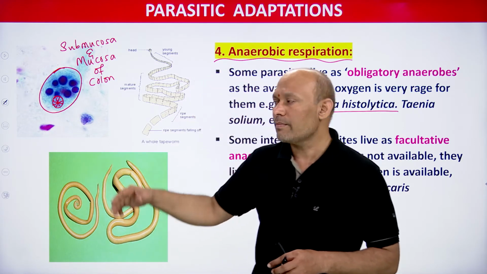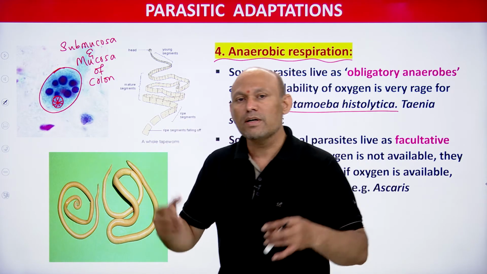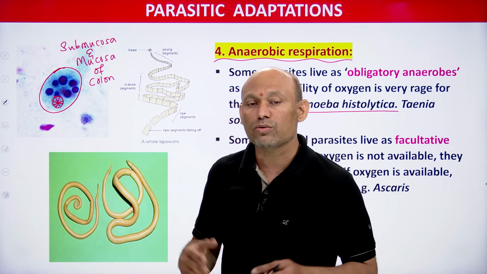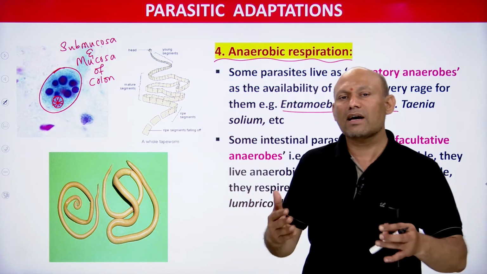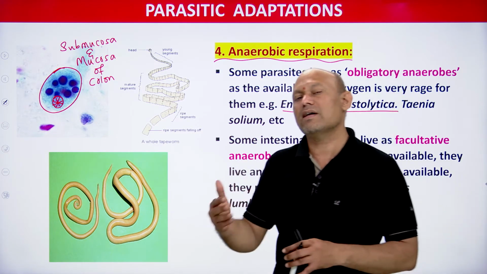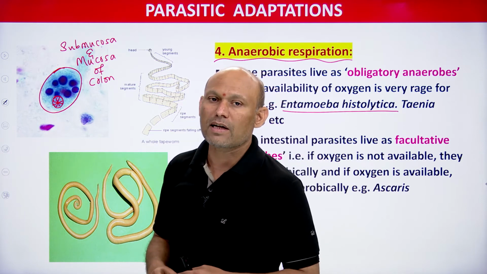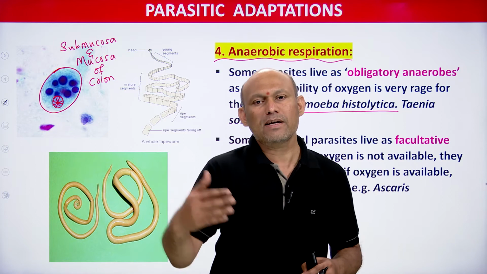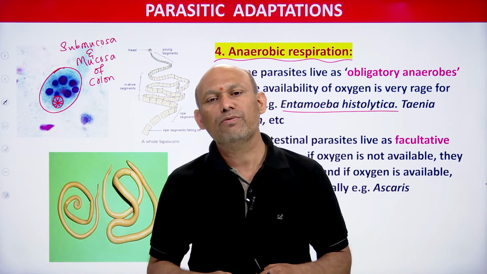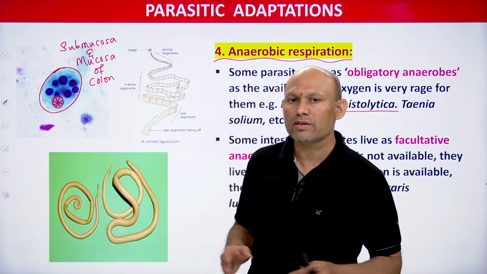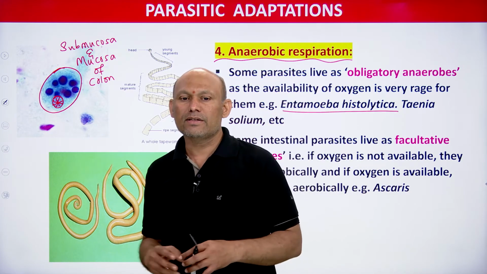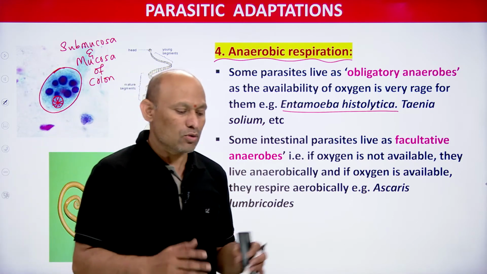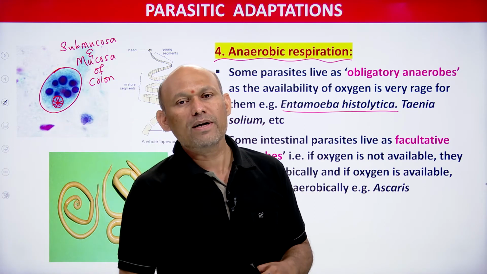No. So this parasite has evolved to live without oxygen, students. If any organism, not only a parasite, lives without oxygen, such organisms are called obligatory anaerobes. So Entamoeba histolytica and Taenia solium can live without oxygen, students. Therefore these parasites are called obligatory anaerobes.